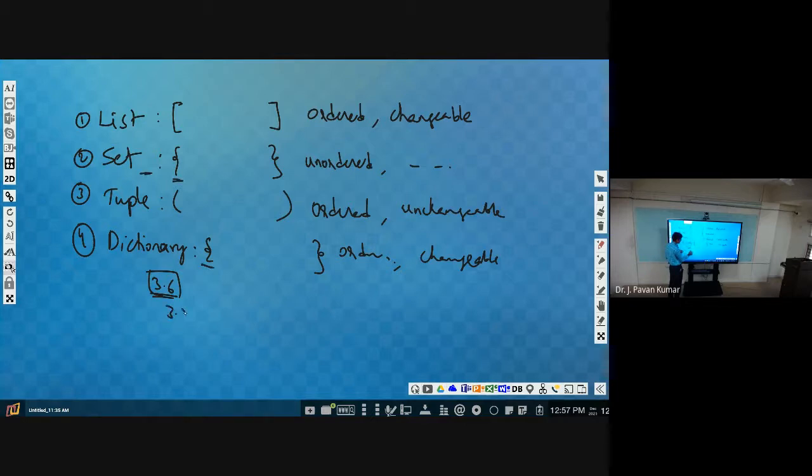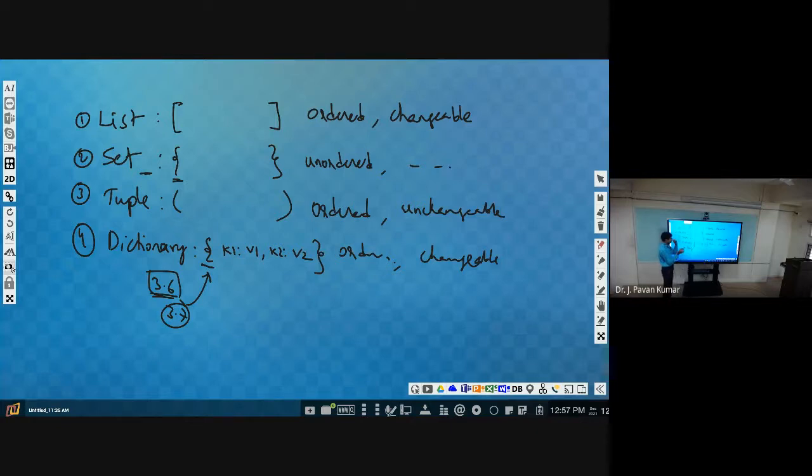But from 3.7 dictionaries are also ordered, but they are still keeping the same notation. That's why we have curly braces only. I hope you got the intuition. Next, what will be the syntax? Here we have key, then value: key 1, value 1, key 2, value 2. Like this, we have dictionaries.